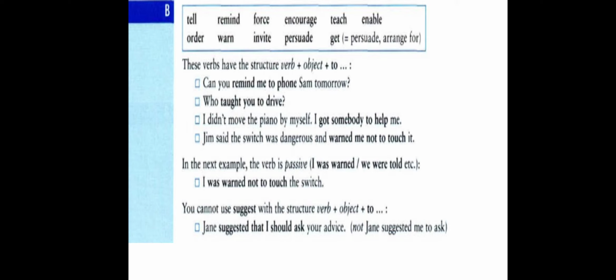So in the case of active sentences, we have the verb warned followed by the object me, then the infinitive not to touch, the negative infinitive. But if we change this form into passive, then we move the object from the back and put it forward. So we have the verb warned followed directly by the negative infinitive. It becomes I was warned not to touch the switch.